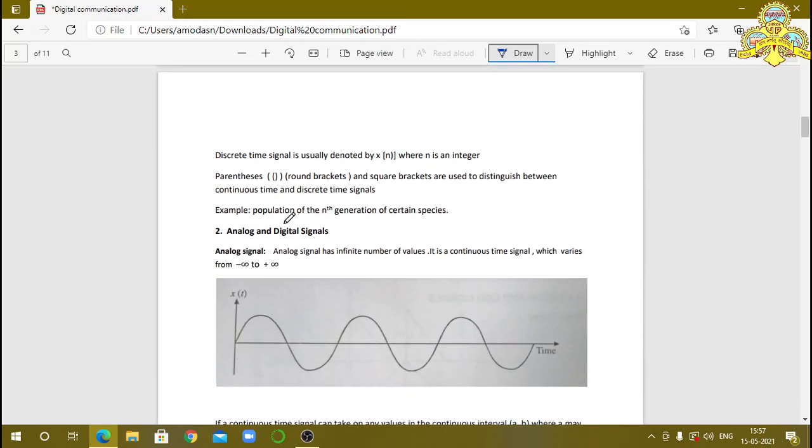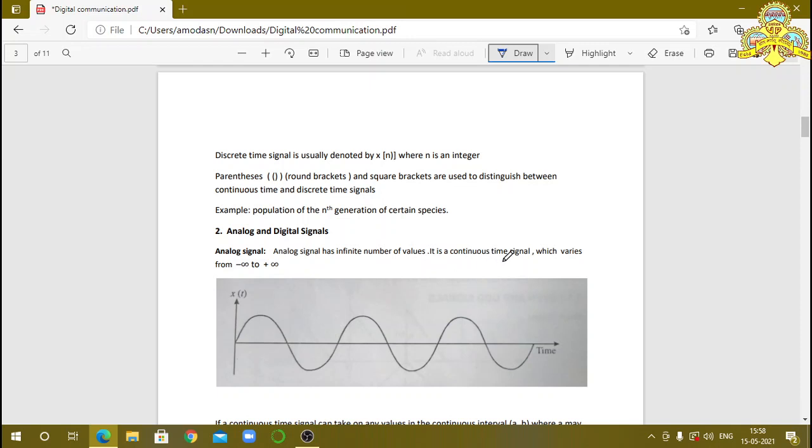Then you go for the second one, that is analog and digital signals. You already know that an analog signal means we have continuous variations. Observe this waveform: here we have continuous variation from 0 to infinity. An analog signal has an infinite number of values. There is no one particular level. We have continuous variation, so it is called an infinite number of values.